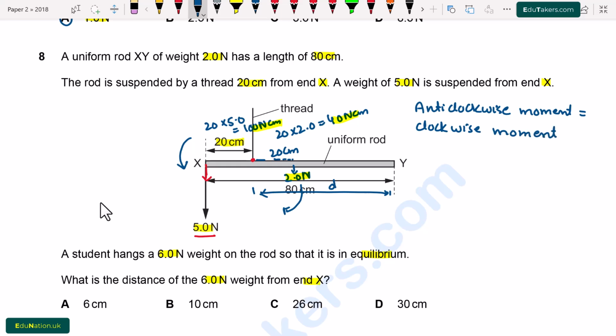Now I am going to put values here. The anti-clockwise moment is caused by the 5.0 Newton force, so there will be 5.0 multiplied by 20 centimeter.